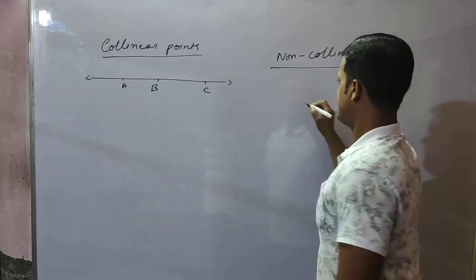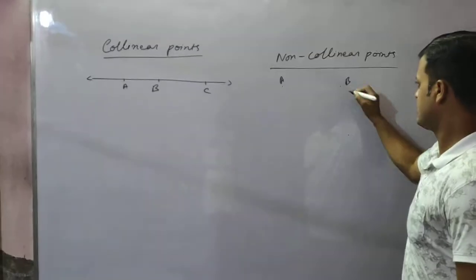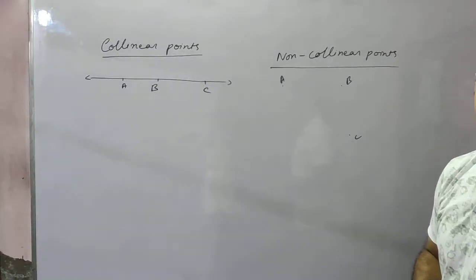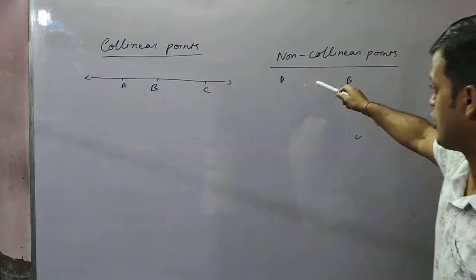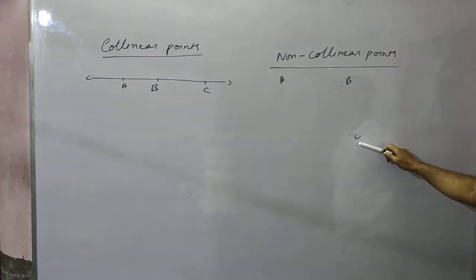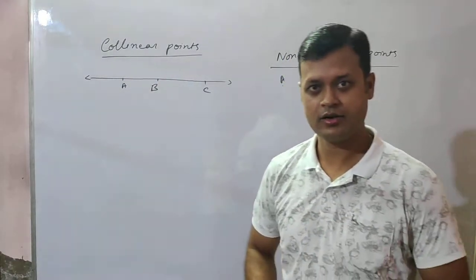will be if more than 2 points do not lie on the same line, A, B, C. If more than 2 points do not lie on the same line, then these points are called non-collinear points, just like A, B, C. Okay, and these are collinear points. These are lying on the same line.